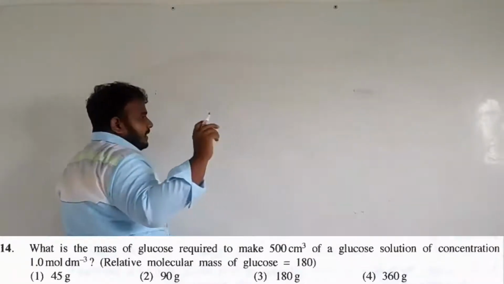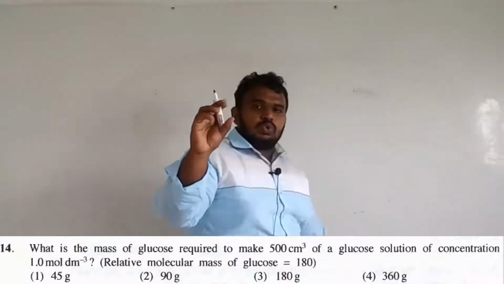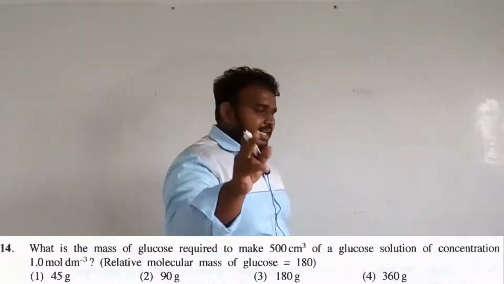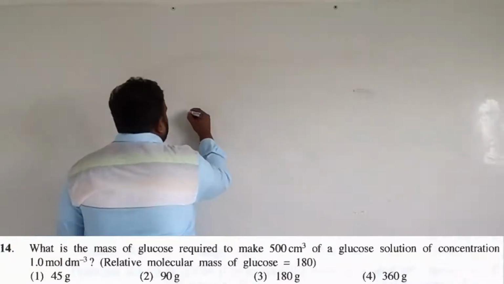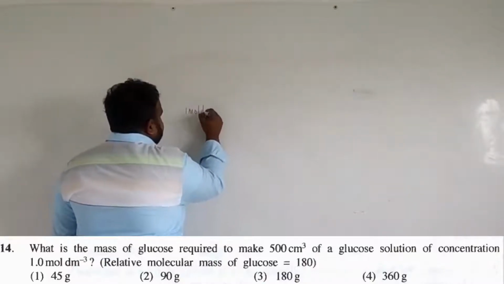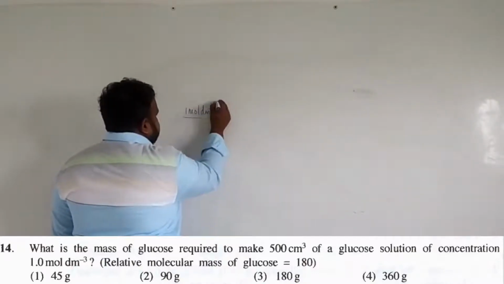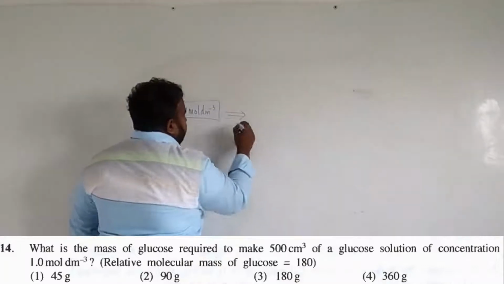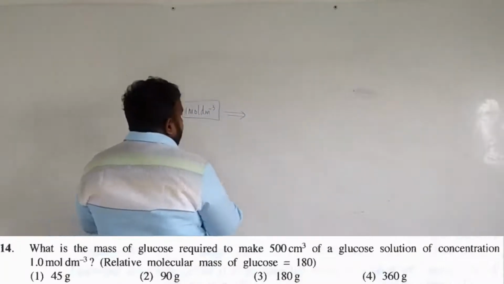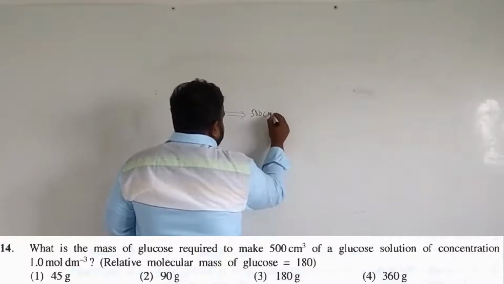As I said, there will be a mixture question which is related to quantification of elements. That's this question basically. 1 mole decimeter minus 3 is the concentration, and you require to prepare just half of it, 500 centimeter cube.